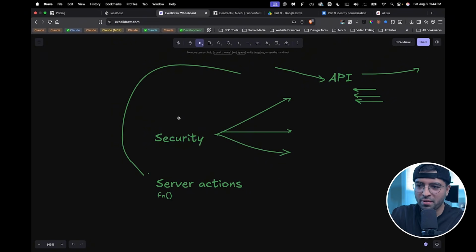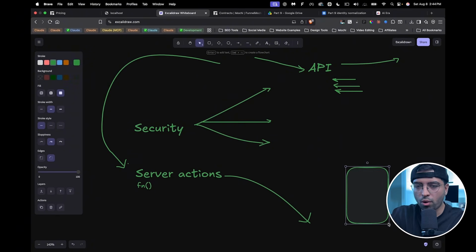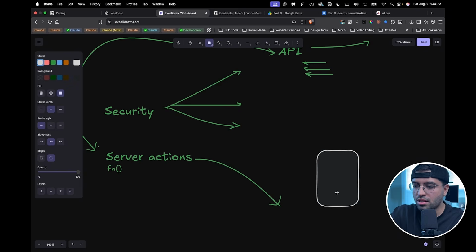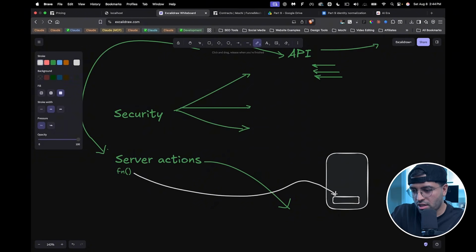That's it, very straightforward. But what people don't understand is that server actions can also be called on the client. So if you have a form, and the form essentially has a submit button, if your server action connects to this, right, you can essentially fire this from the client itself. You don't have to run this on the server.